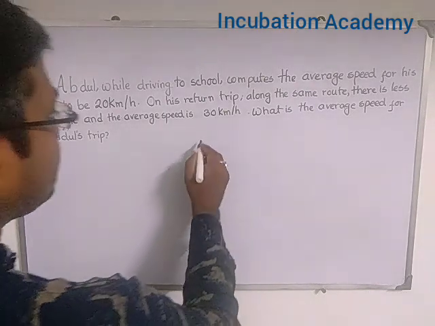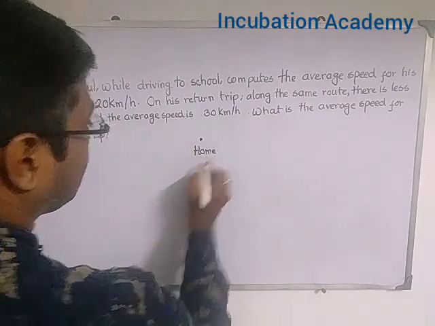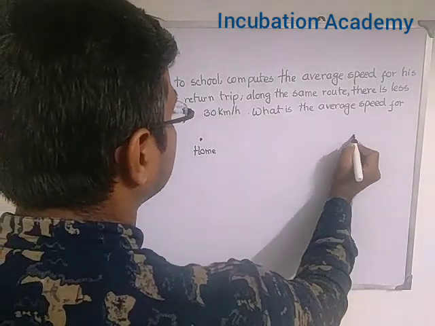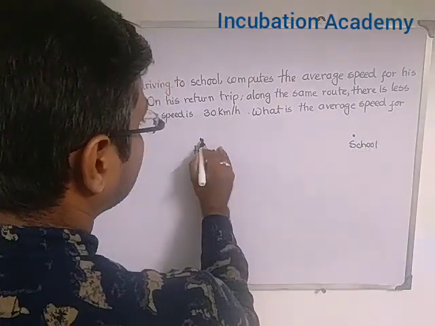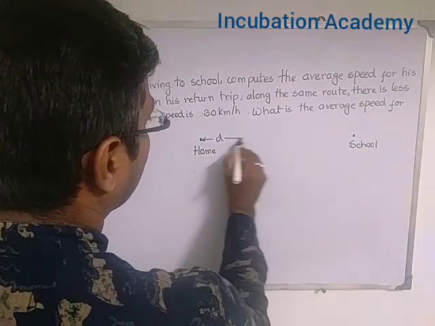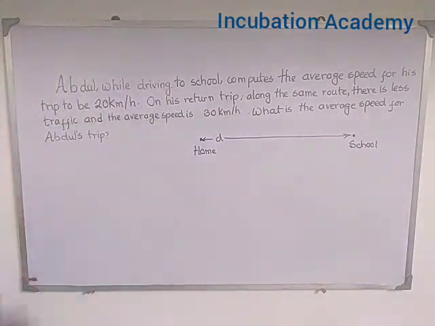So, let us consider it is Abdul's home and he wants to go to school. And also let us consider d is the path length, or the distance. Okay, d is the path length in moving from home to school. I cannot say the displacement because here it is said it is the speed. So we can say small d is a path length.